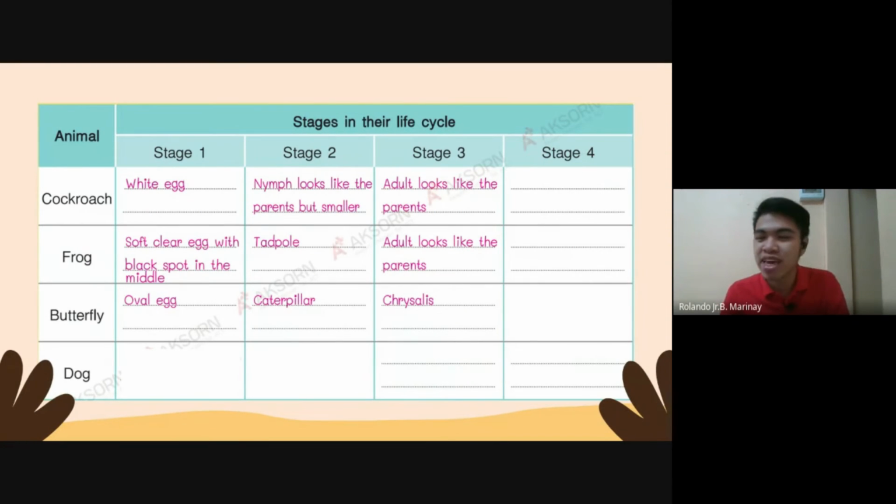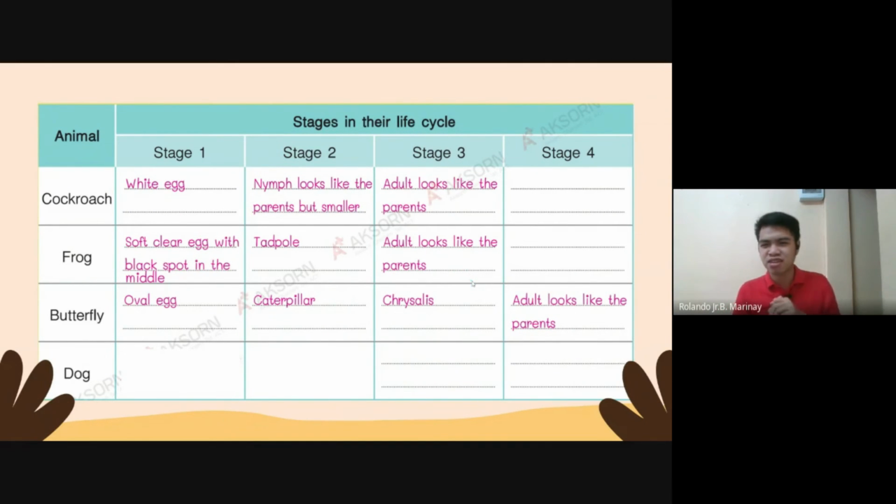And then after being a chrysalis or a pupa, it then becomes a, what do you think? It becomes a butterfly. It becomes a mommy or daddy butterfly. It is called adult. The adult looks like the parent, okay? Alright.